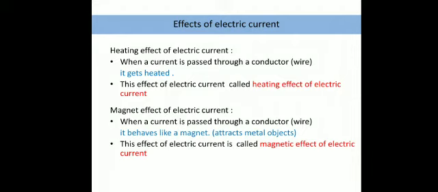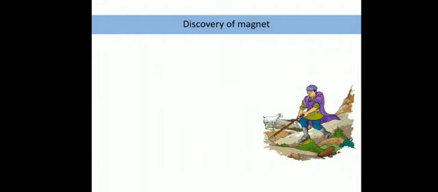So to start with, what is basically a magnet? We can go with the discovery of a magnet. How and when the magnet was discovered, that is what we will see. And what are the different types of magnets and some properties, that we are going to see in today's class. So coming to the discovery of a magnet, it is a very interesting story actually.